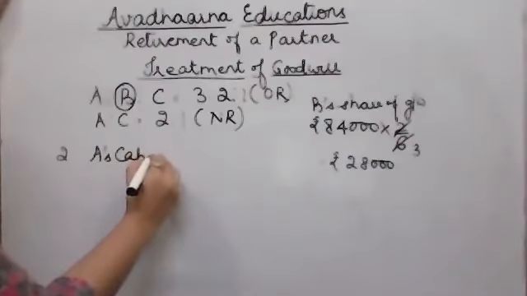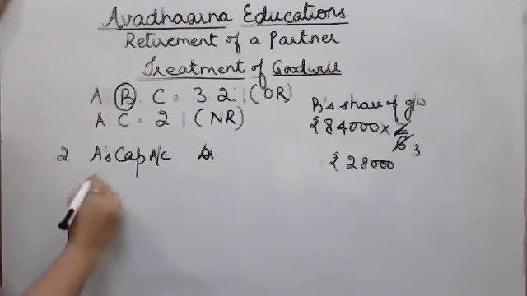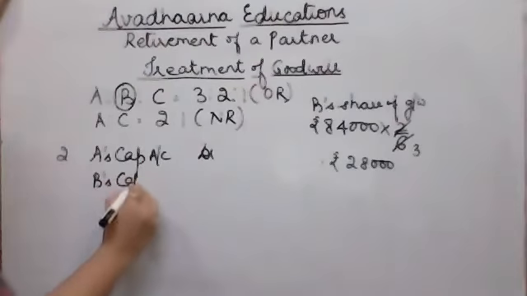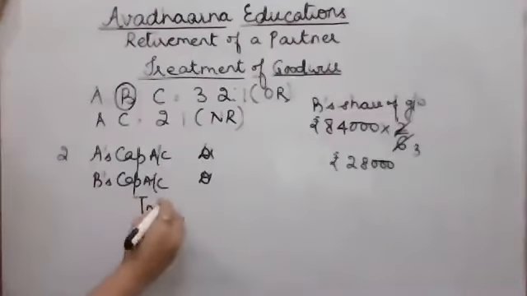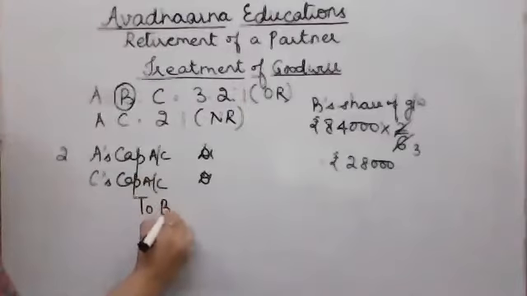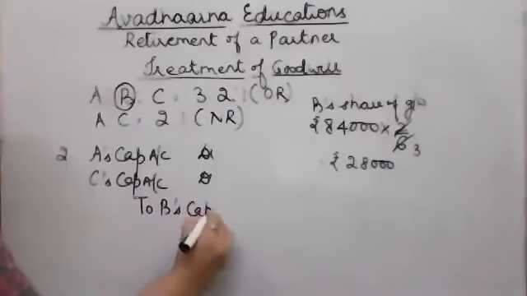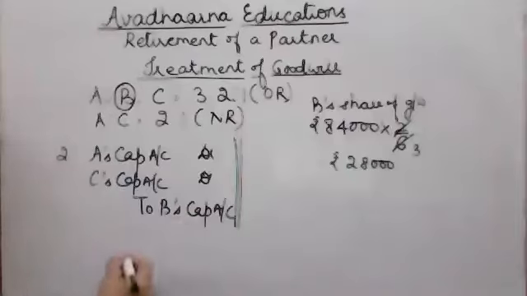A and C are giving, so their capital accounts will be debited. A's capital account, C's capital account debited to B's capital account. B will get his share of goodwill, so his capital account will be credited.